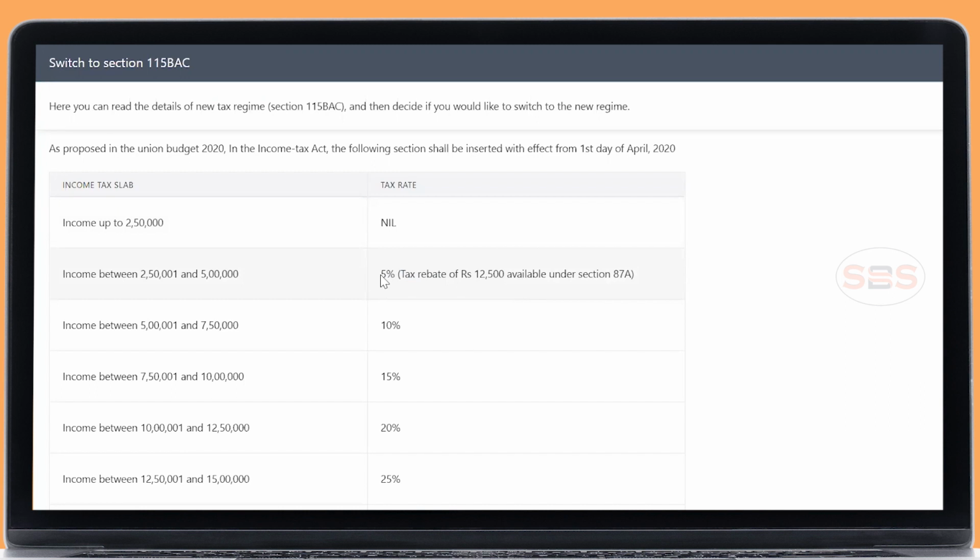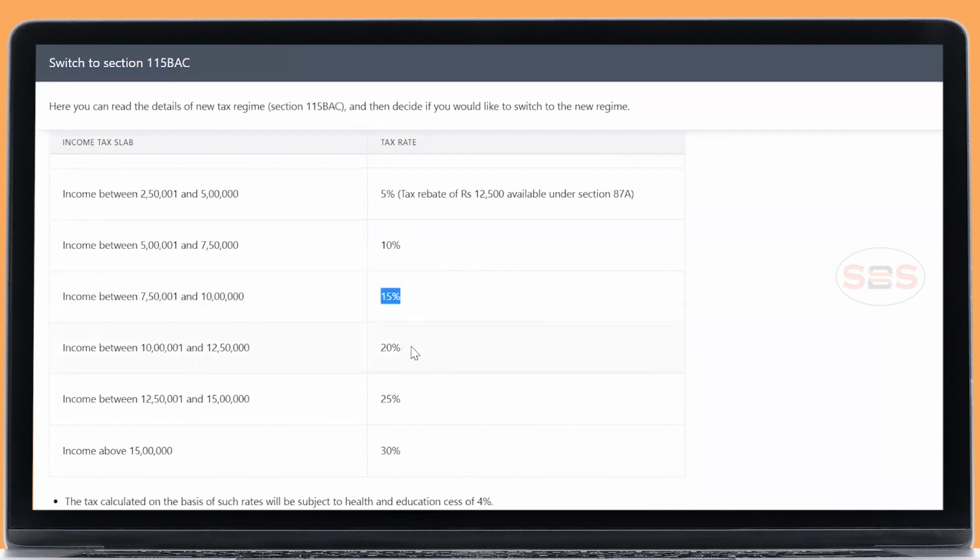Both in the old tax regime and the new tax regime, there will be a tax rebate. So make a note that if it is less than 5 lakh rupees, you need not pay any tax. If any tax has been deducted, you can file with Form 16 and claim the refund from the income tax department. If it is more than 5 lakh rupees, you are liable to pay this 5% plus, for every 2.5 lakh, there is a slab percentage. 5 lakh to 7.5 lakh will be 10%, and more than 15 lakhs, it will be 30%.